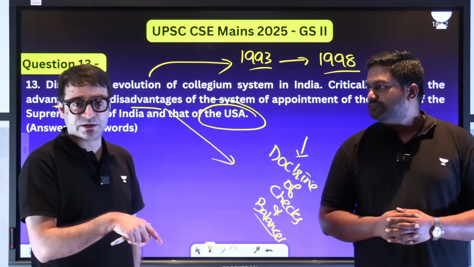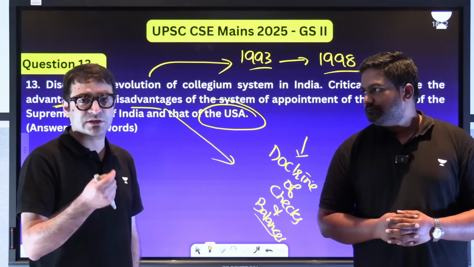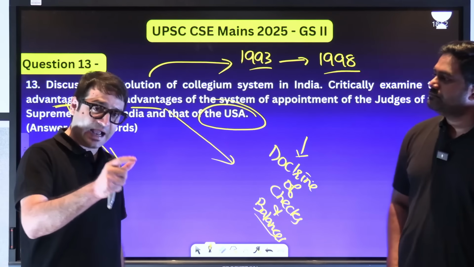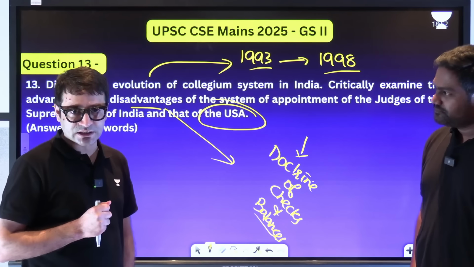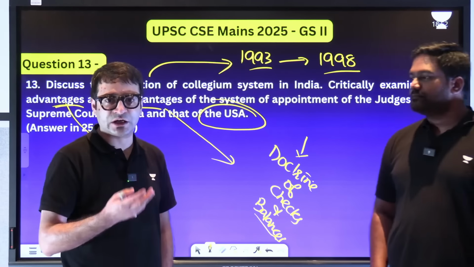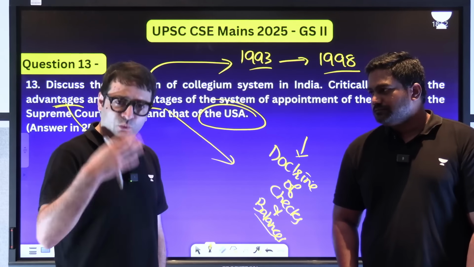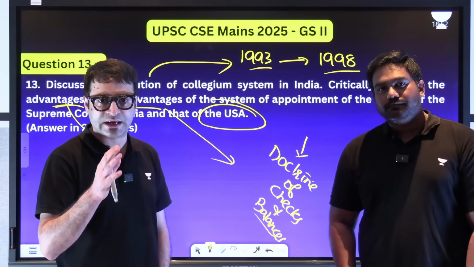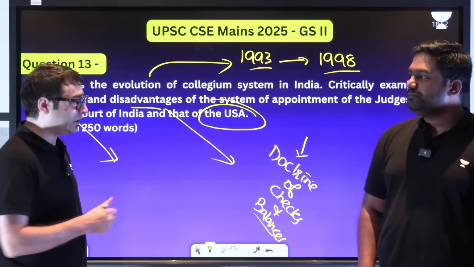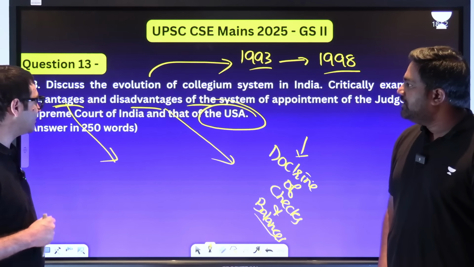But appointment by executive, removal by executive based on the resolution passed by the parliament, this was considered to be a vital cog in doctrine of checks and balances. That is taken away by this collegium system. It is opaque. It lacks transparency. We don't know what judges analyze in a particular candidate, on what parameters is that judge candidate selected and then appointed to the Supreme Court or High Court. So it violates that system. And that is the disadvantage of this appointment of judges.